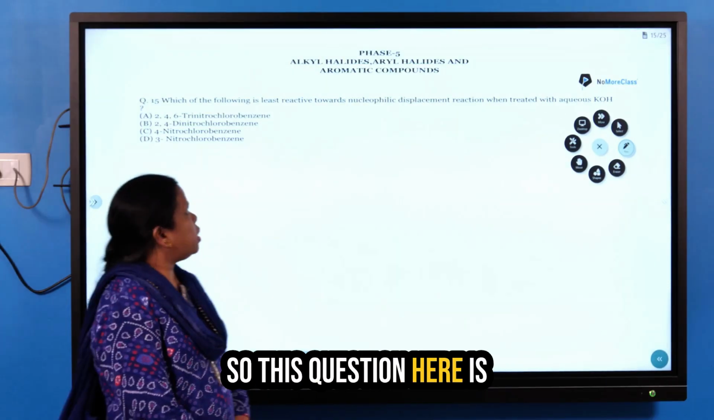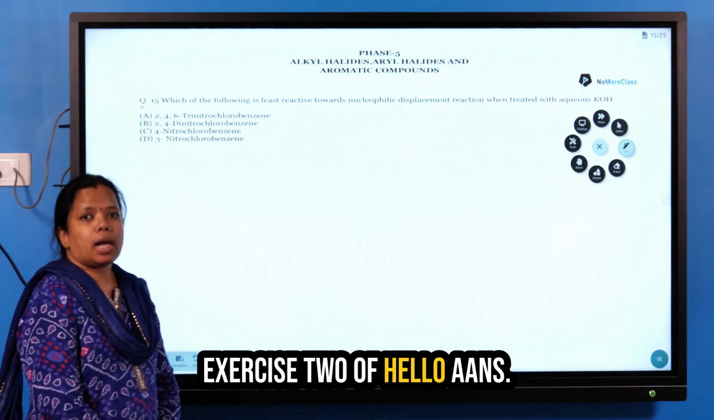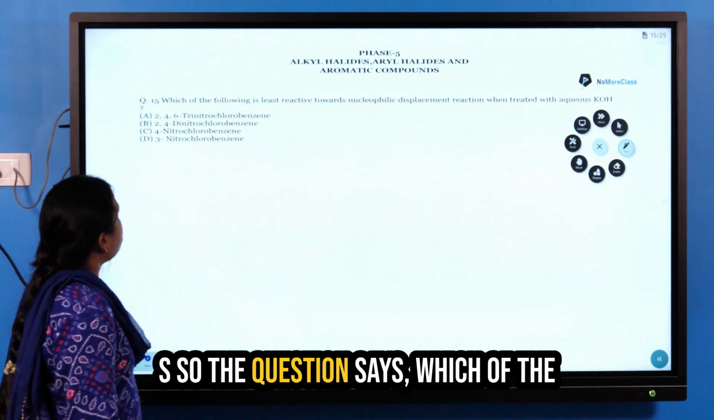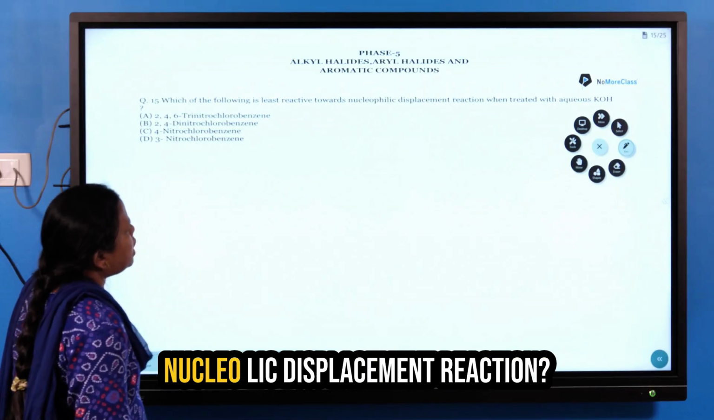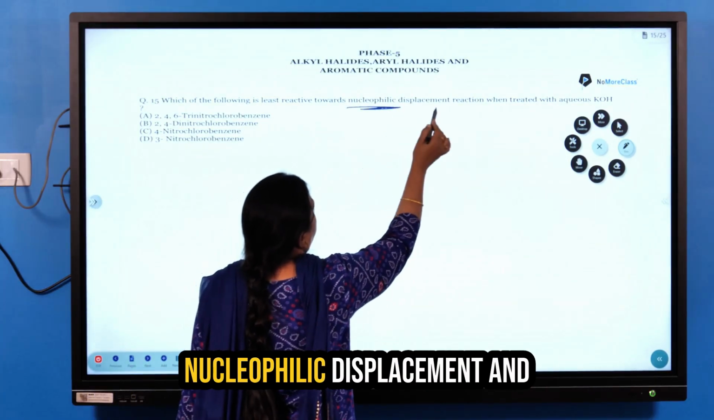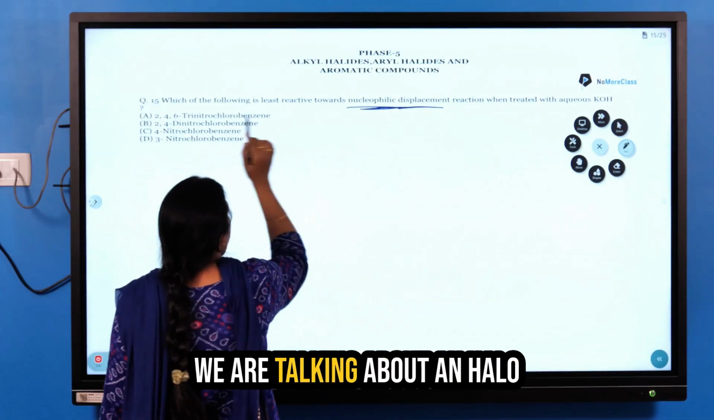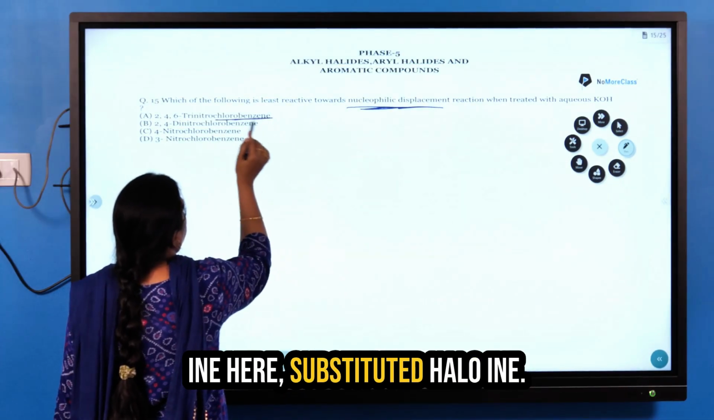So this question here is question number 15 from exercise 2 of haloalkanes and haloarenes. The question says, which of the following is least reactive towards nucleophilic displacement reaction? First of all, we are talking about nucleophilic displacement and we are talking about a haloarene here, a substituted haloarene.